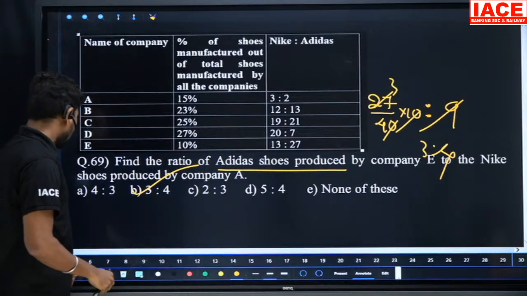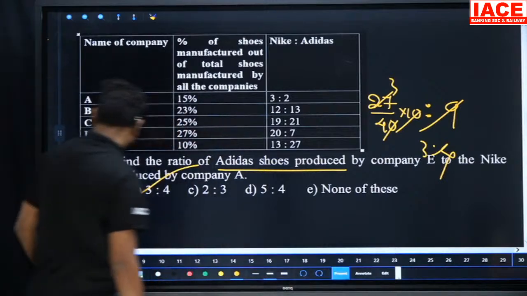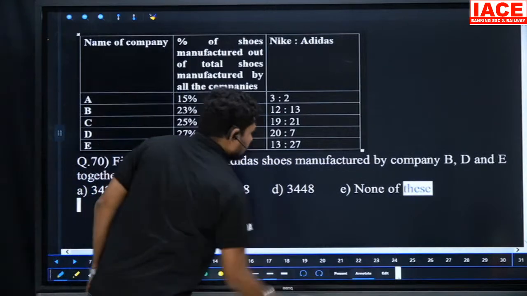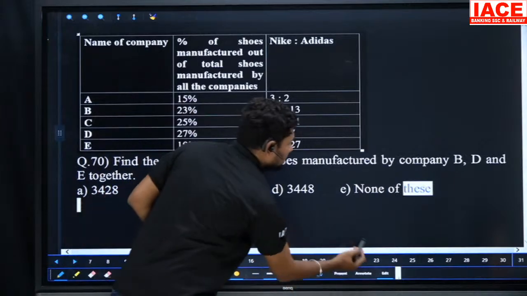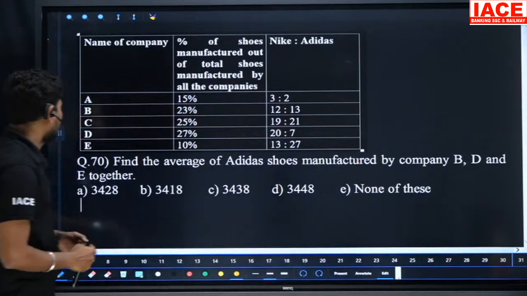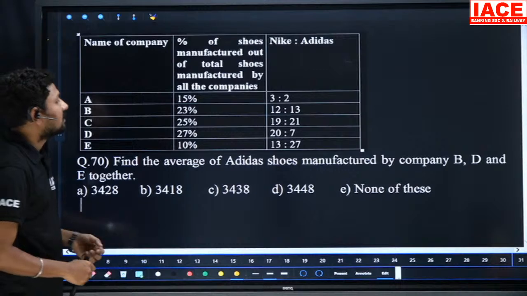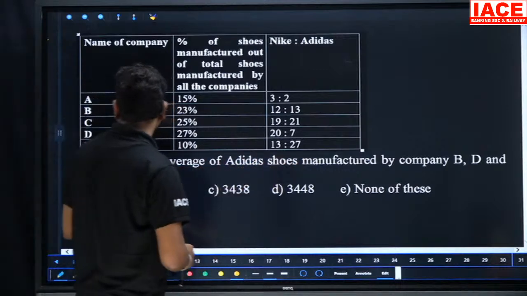So coming to the next one. Yeah, thank you, thank you. It is very good. So 4413.2. Okay, coming to the next. Find the average of Adidas shoes manufactured by company B and E together.